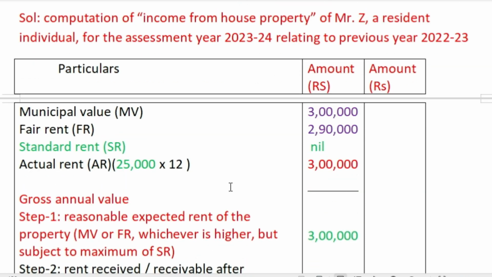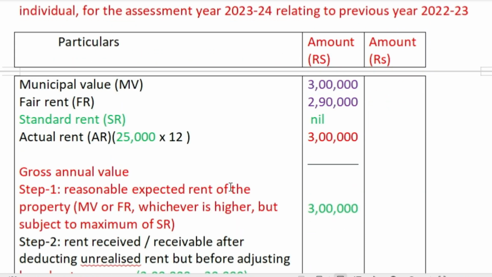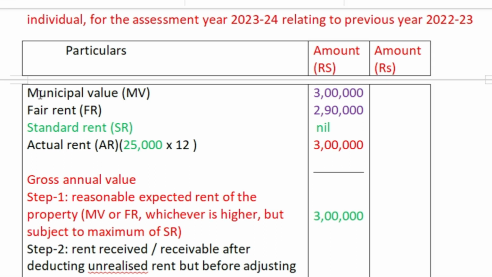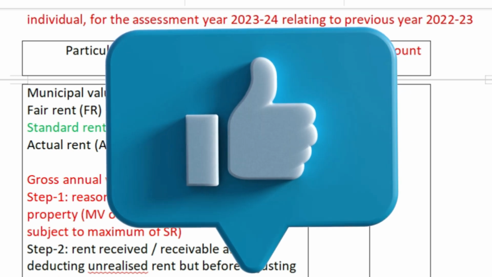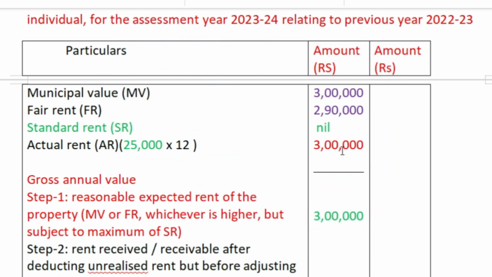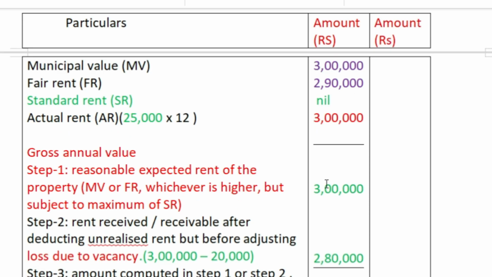So this is the solution. Here, given in the question: municipal value 3 lakh, fair rent 2,90,000, and standard rent is not given in the question. When standard rent is not given, it is written as nil. It means whichever is higher, municipal value or fair rent, that figure shall be taken in step 1. So 3 lakh is the greater figure, so in step 1 it will be 3 lakh rupees.